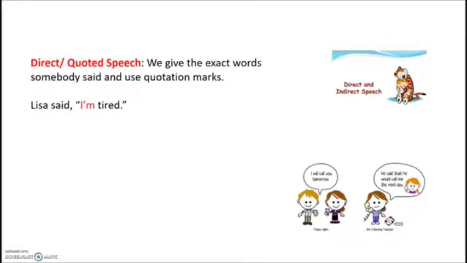But before we get started, let's go over some terms. Direct or quoted speech means that we give the exact words somebody said, and we use quotation marks. As in the example, Lisa said, "I'm tired."